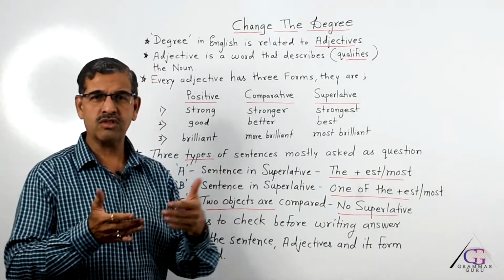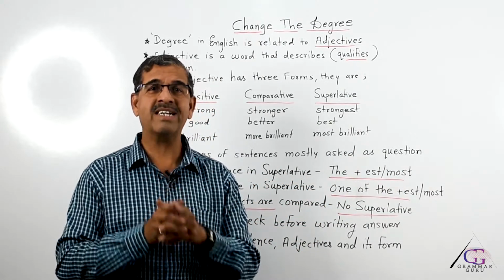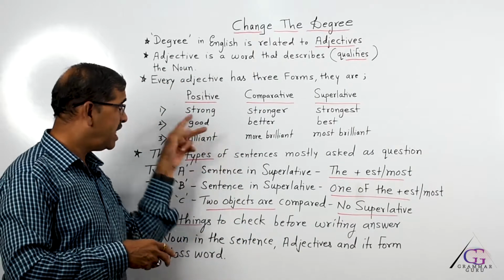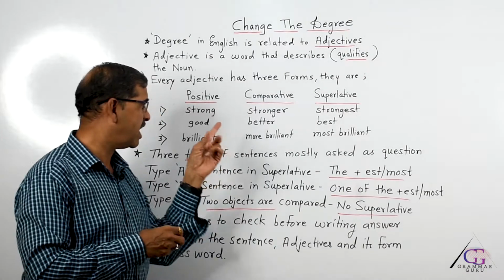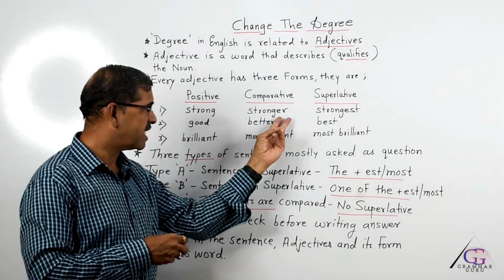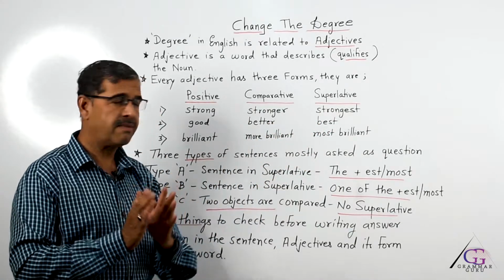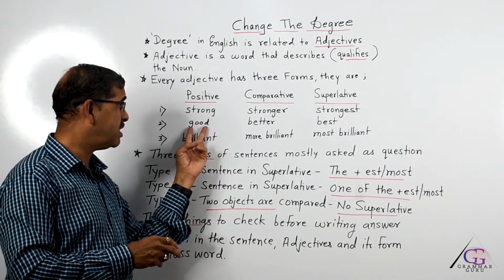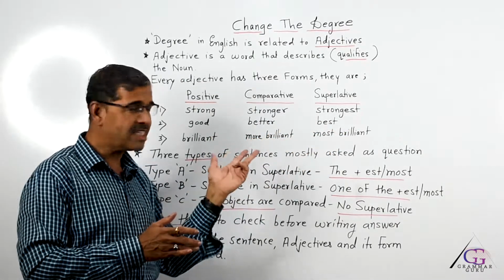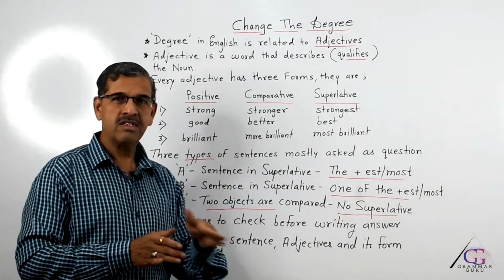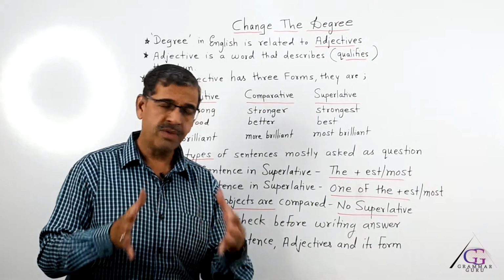So normally you must know large, larger, largest; strong, stronger, strongest. Good, better, best is the second one I have written. Is there any difference between the first and the second? If you carefully see, you will realize that in the first form it takes er and est, and in the second form also it is er and est, but the root form is good. So it is not gooder and goodest over here; good has changed to better and best. So there are certain adjectives which have three forms which are completely different.